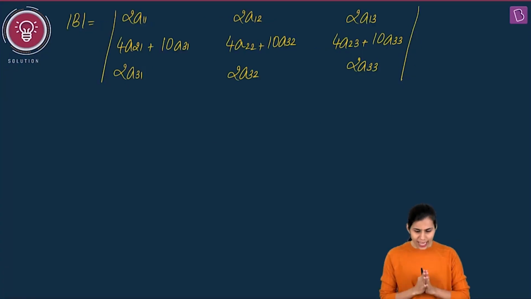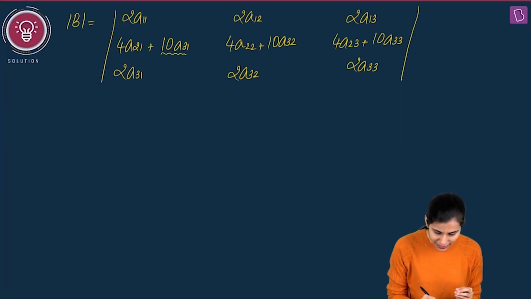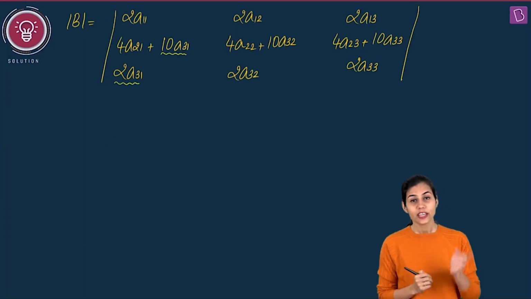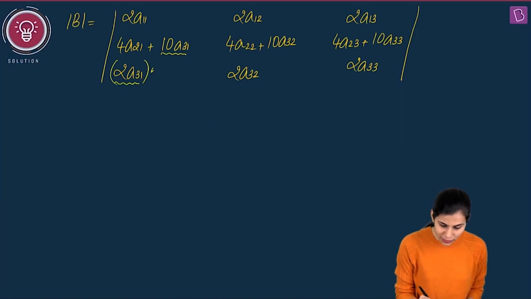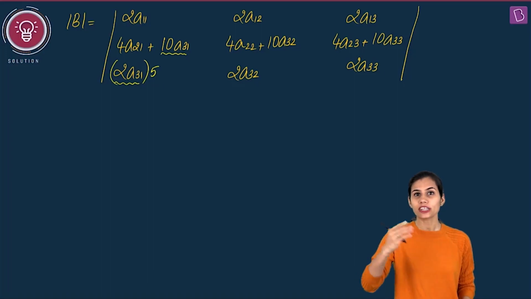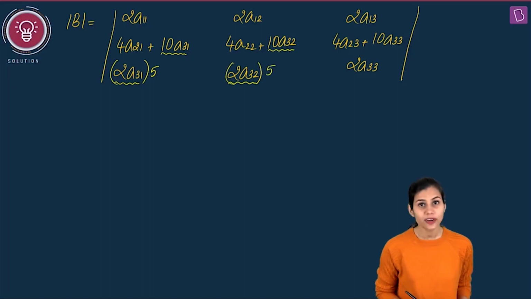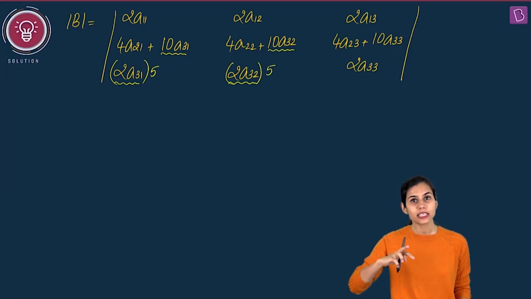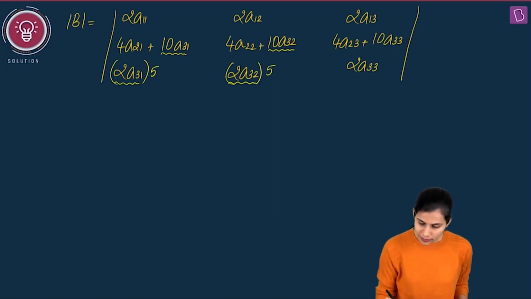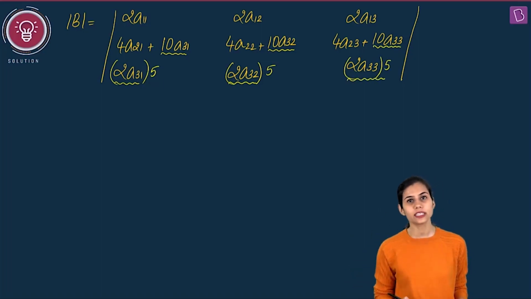This is B. Now, realize one thing. In here I have 10 times A31, in here I have 2 times A31. If I multiply this quantity with 5, what am I going to get? 10 times A31 at both places, subtraction will give me 0. Similarly, there is 10 times A32 here and 2 times A32 here. If I multiply this by 5, at both places I will have 10 times A32, subtraction will give me 0. Similarly, if I multiply this by 5, here I have 10 times A33, here I will have 10 times A33, again subtraction will give me 0.